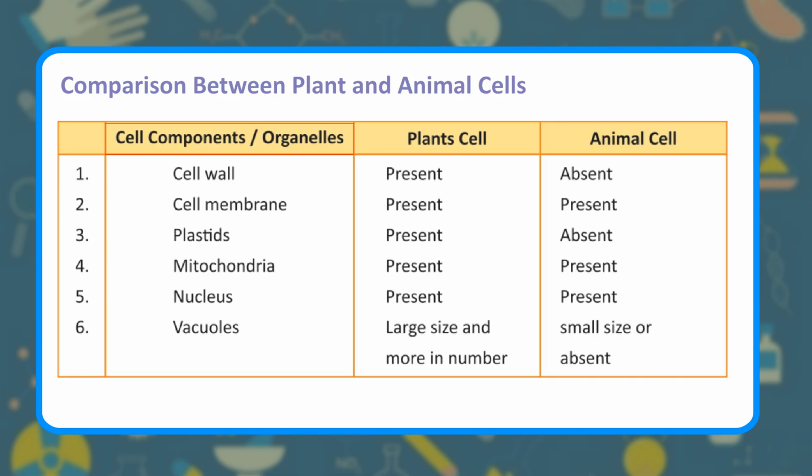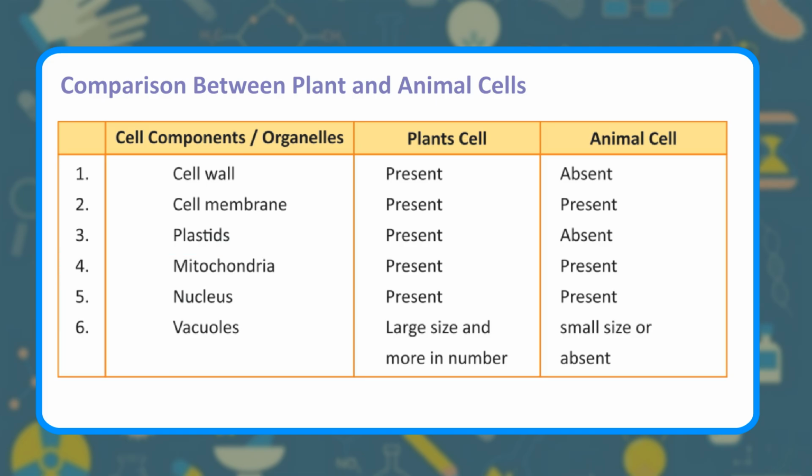Cell components or organelles: plant cell, animal cell. 1. Cell wall: present in plant cells, absent in animal cells. 2. Cell membrane: present, present. 3. Plastids: present, absent. 4.